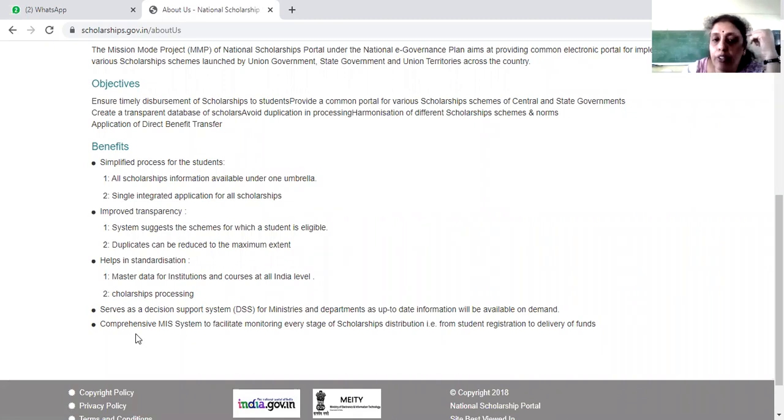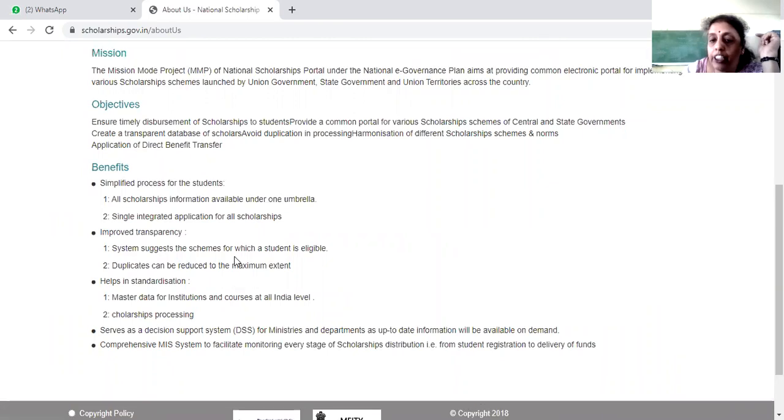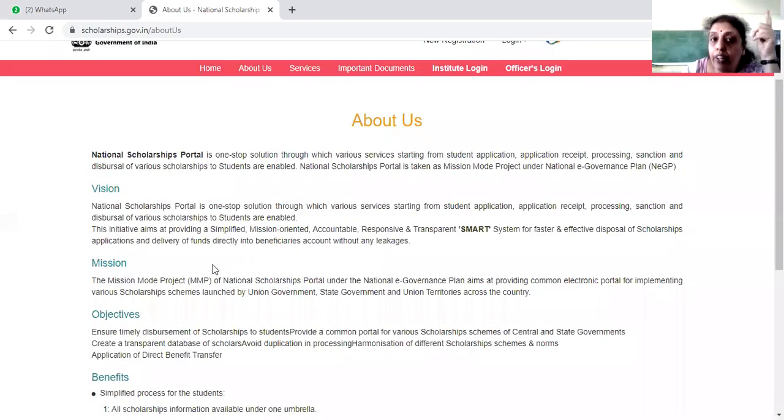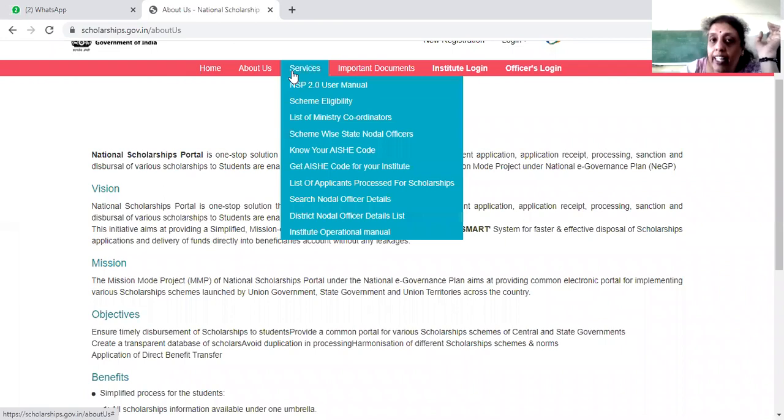There is also a comprehensive MIS to facilitate monitoring of every stage of scholarship disbursal, from student registration till they give you the fund. Until then, complete details will be available in your portal.